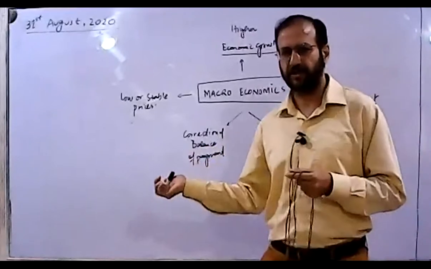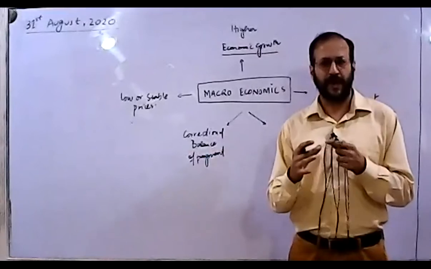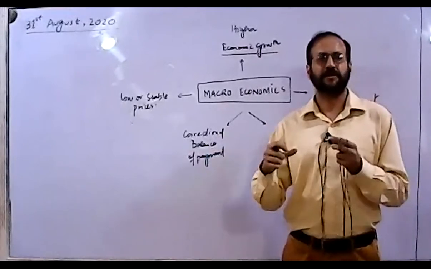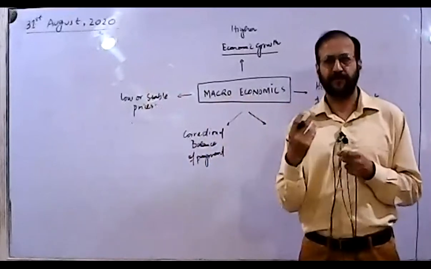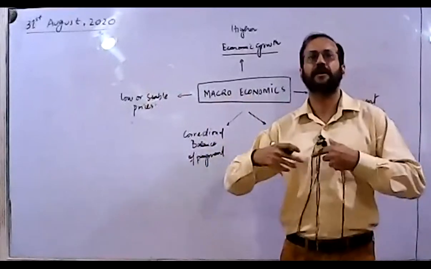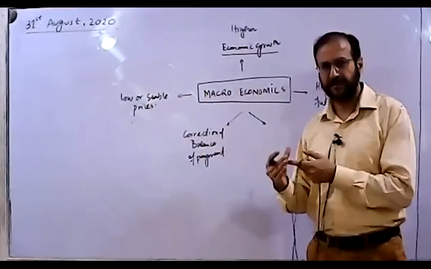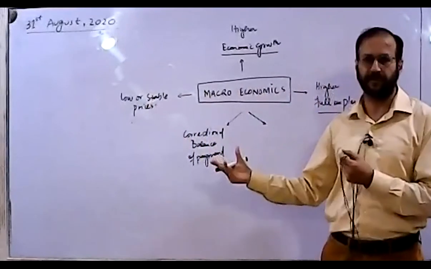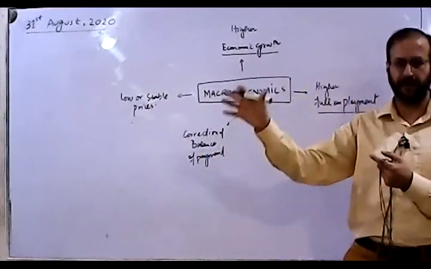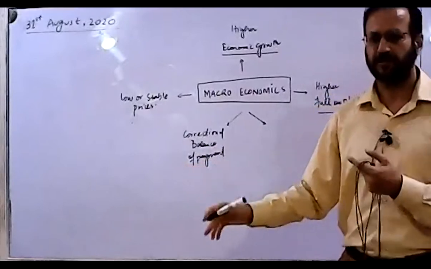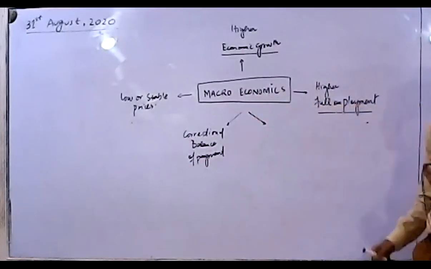When we talk about the correction of balance of payment, we are talking about when the balance of payment is either surplus or deficit. Either we are facing loss or we are earning or gaining more benefits. So to balance that out, the balance of payment is going to be our next target. And this is again a bigger issue of economics, so it comes under the umbrella of macroeconomics.